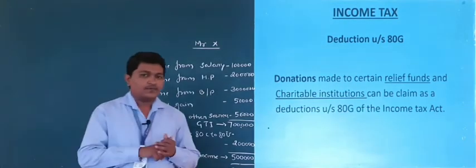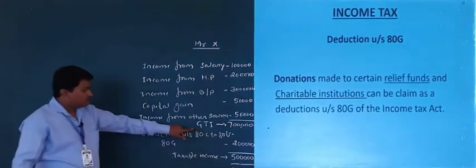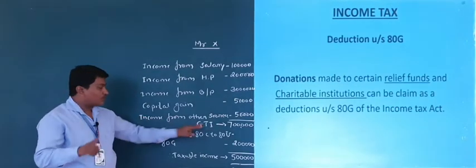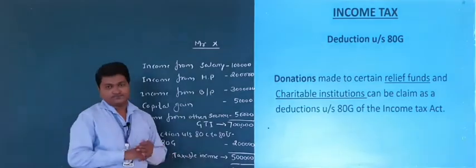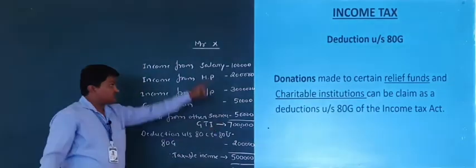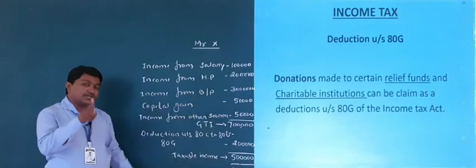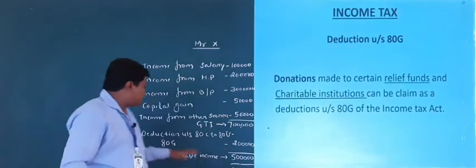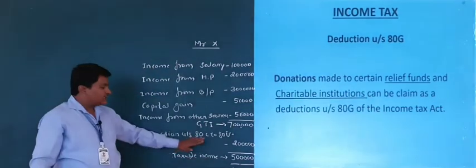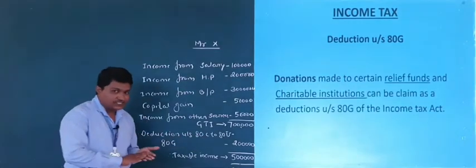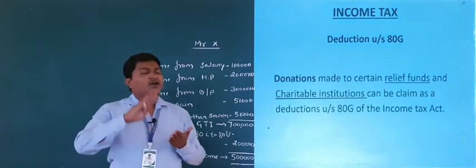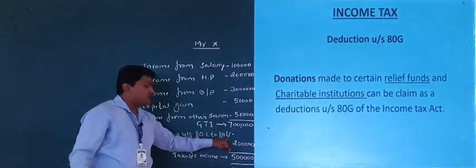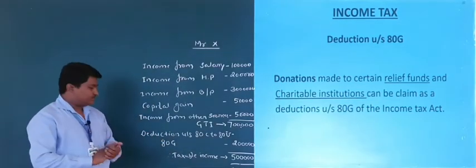So one thing we need to make clear: deductions are the amounts which are deducted from the gross total income of an assessee. He can claim under section 80C, 80E, 80D or 80G. Under sections 80C to 80U he can claim any deduction.